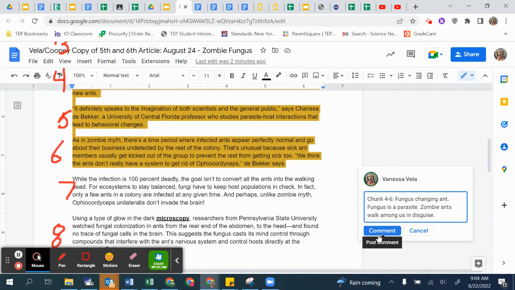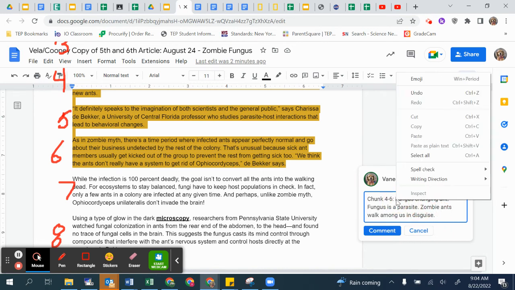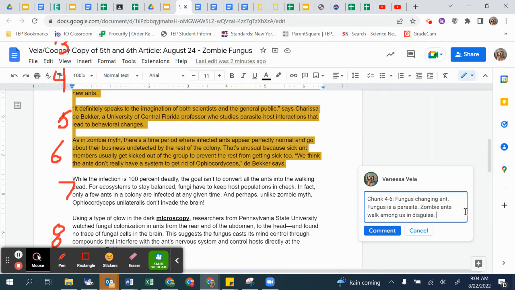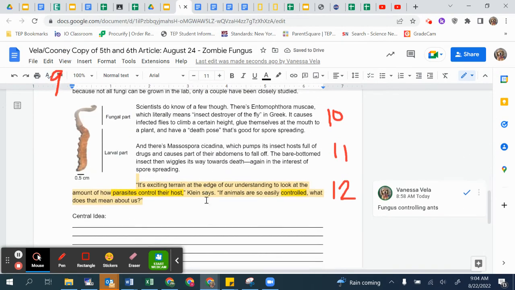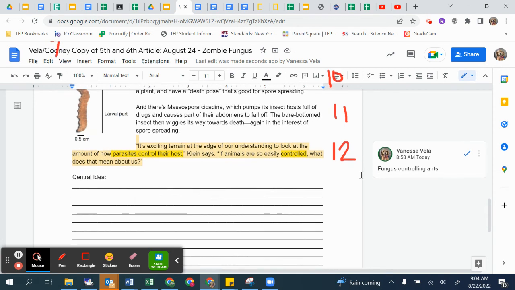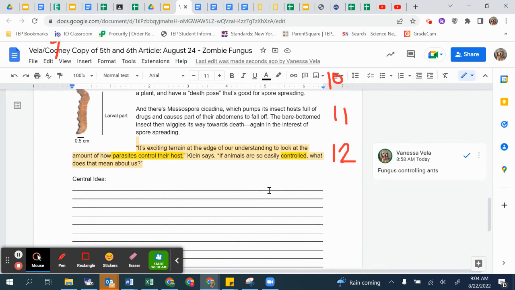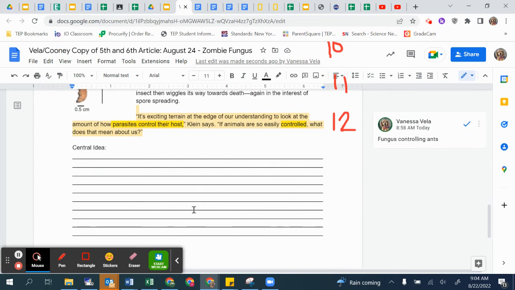Overall, that can sum up what we have. Since we wrote this down, you can write something down. The ask is for you to put this in your own words in 8 to 10 words. Now do 7, 8, 9, 10, 11, 12 by yourself or in a group. It's up to you. And then we'll do the central idea.